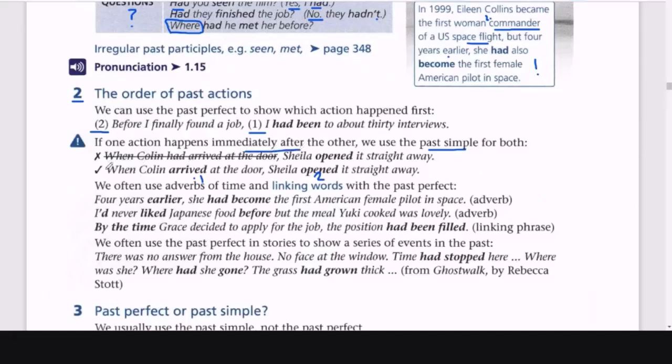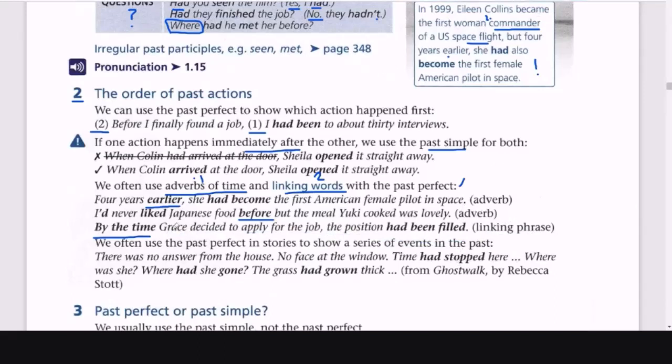We often use adverbs of time and linking words with the past perfect. These adverbs of time: earlier, before. Or the linking phrase: by the time.